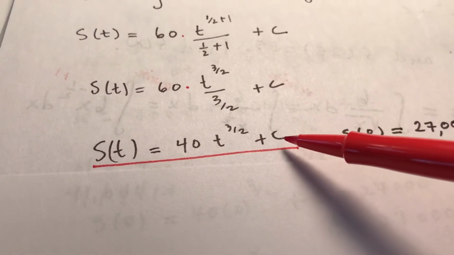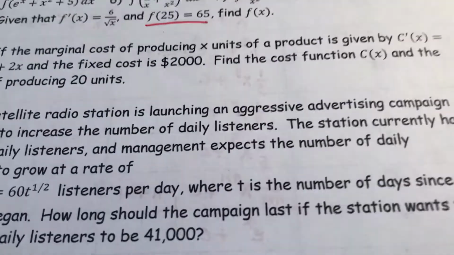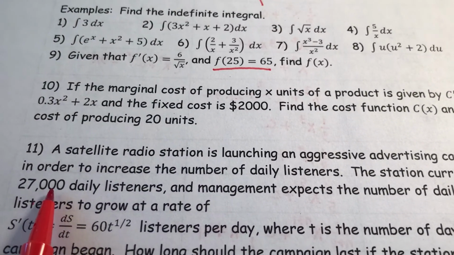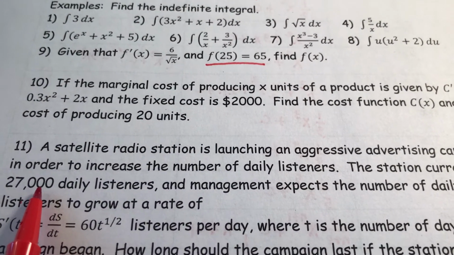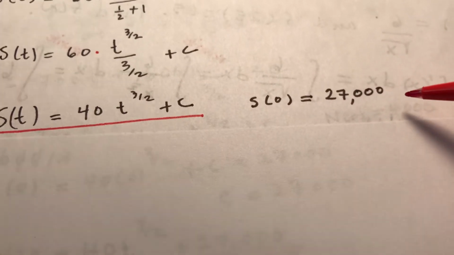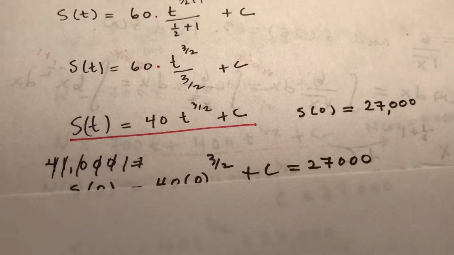I don't know what the c is, but I've got information that we started with 27,000 listeners. So we started the campaign with 27,000, and we want to know when we're going to have 41,000. So what that interprets, again, more interpretation, S of 0 is 27,000. So what I'm going to do is plug in a 0.